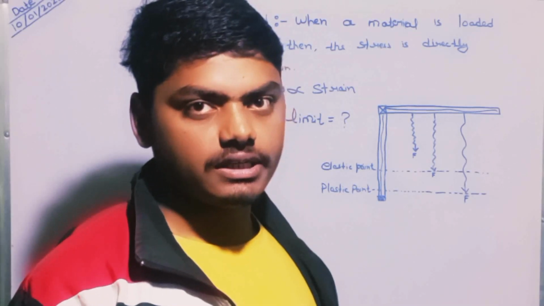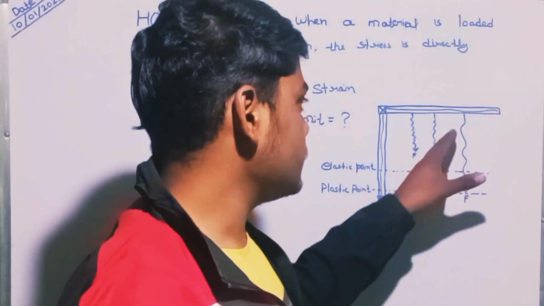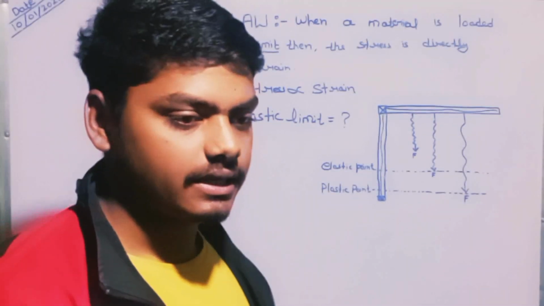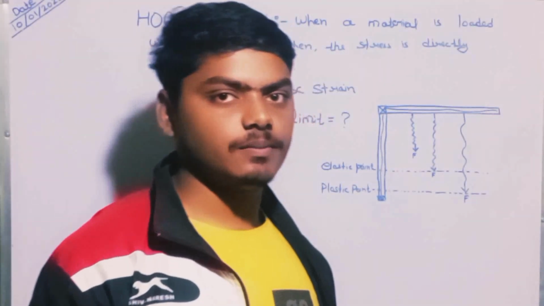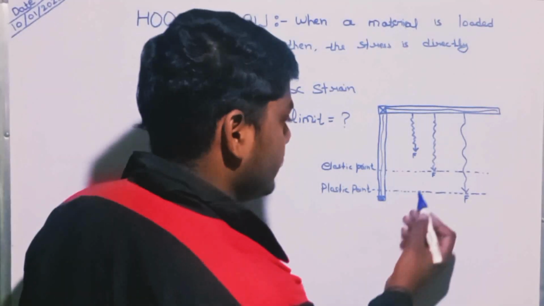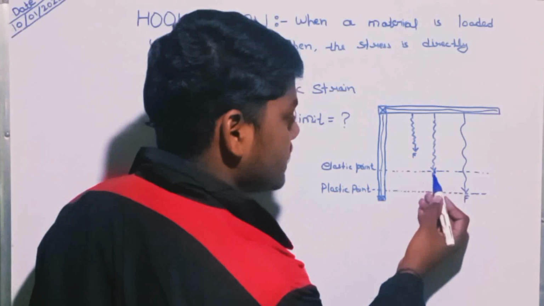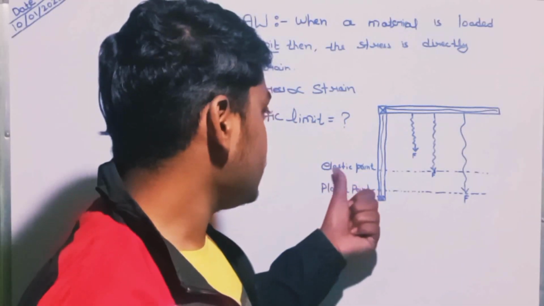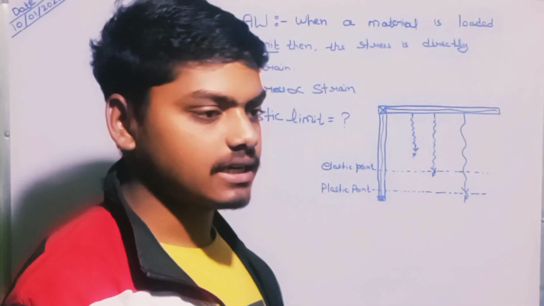It cannot attain its initial position. It loses the property of elasticity. That limiting line is known as the elastic point or elastic limit.